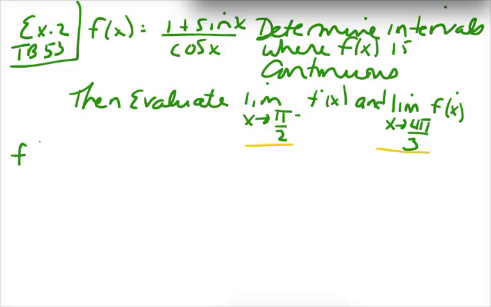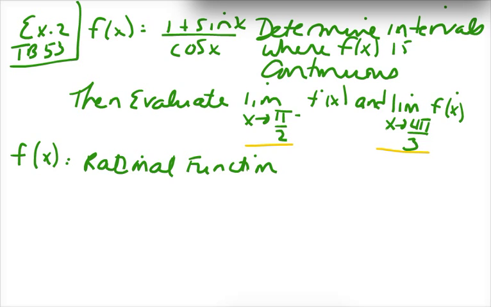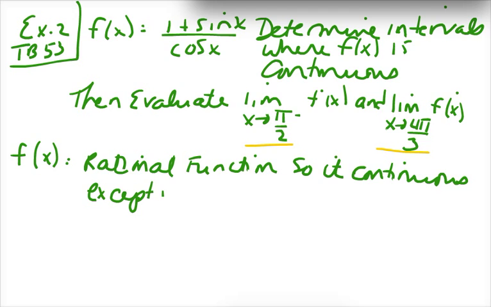So, f of x is a rational function, right? Yes, it has transcendentals in it, but remember it's a rational function because it's a ratio of two things, okay? So f of x is a rational function. By definition, rational functions are continuous. So it's continuous except where the denominator equals 0.